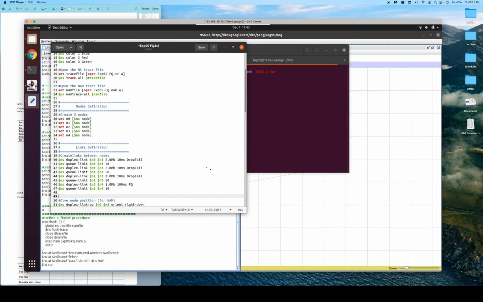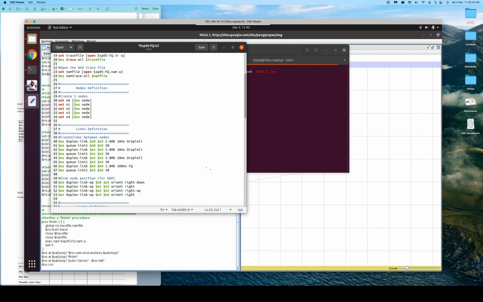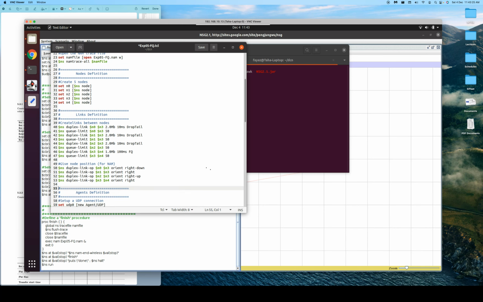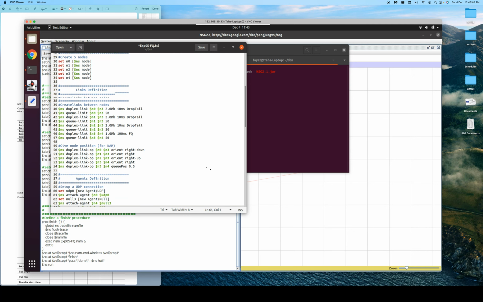Before that, let's also make sure that we want to observe the queue. To monitor the queue, we'll tell the NAM that we want to observe the queue between node N3 and N4. We want queue, and the position of it should be 0.5. And then, yeah, let's give the color codes.